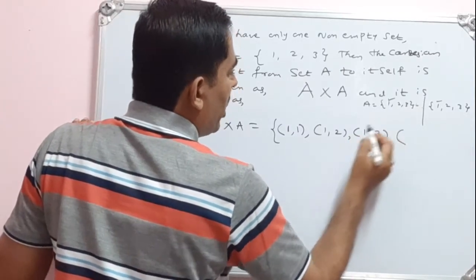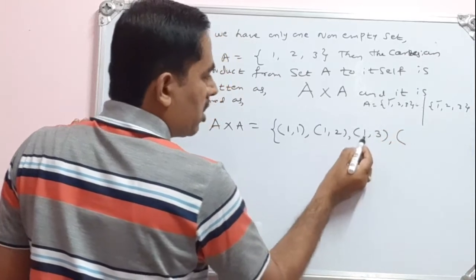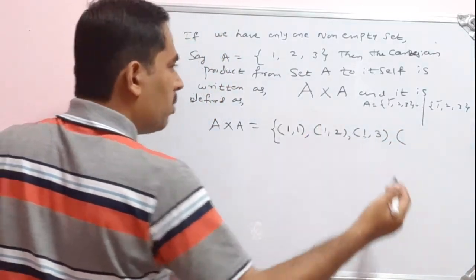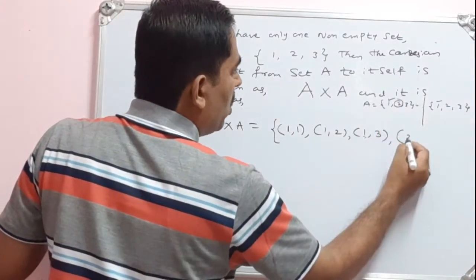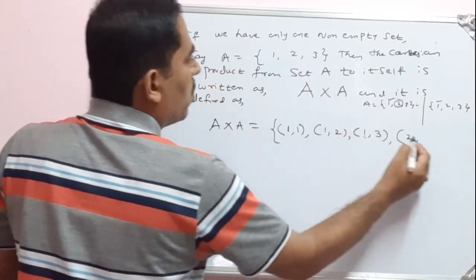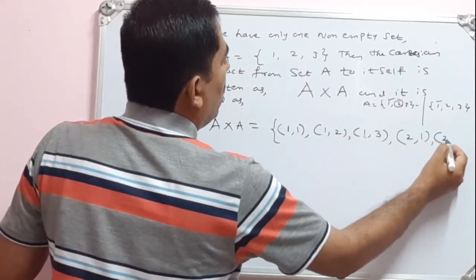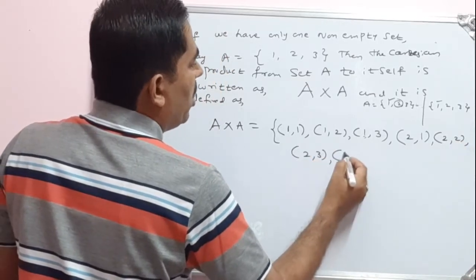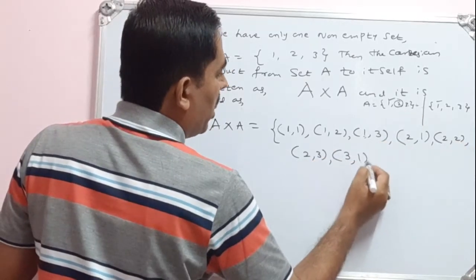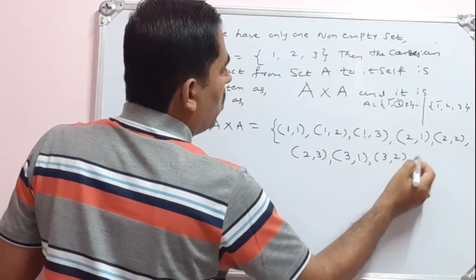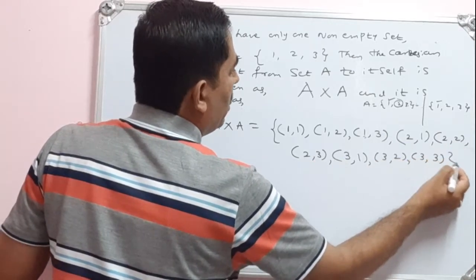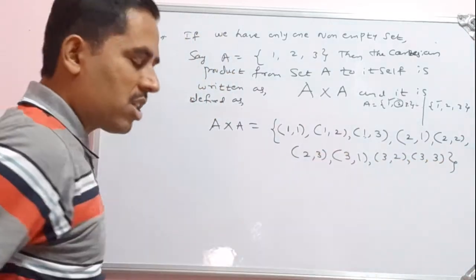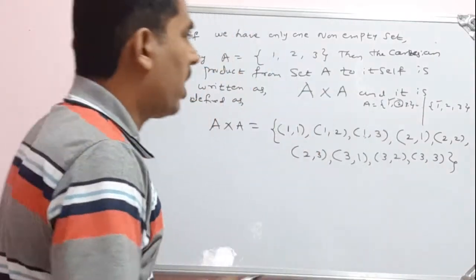Then you continue. See, the first position was taken by 1. Then you start with the next element. See, the next element is 2. So you start from 2 here. 2 attached to 1. Then 2 attached to 2. Then 2 attached to 3. Then you start from 3 here. So 3 attached to 1, 3, 2. Okay, 3, 3. See here. So this completes our Cartesian product A cross A.